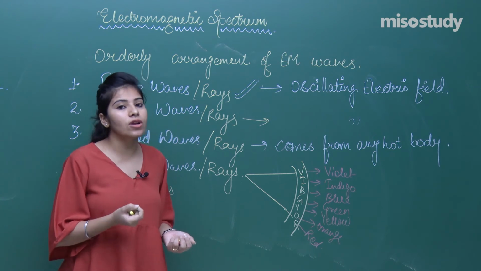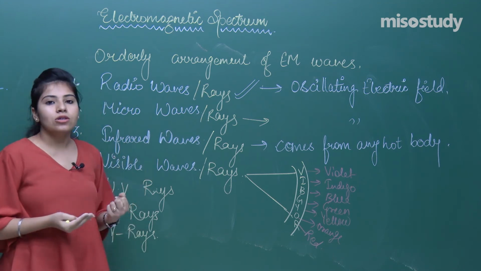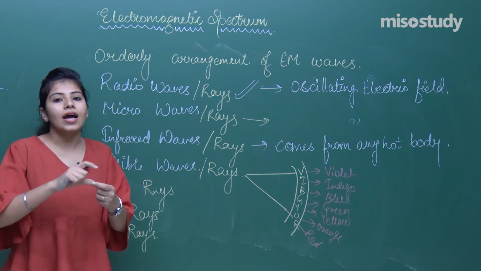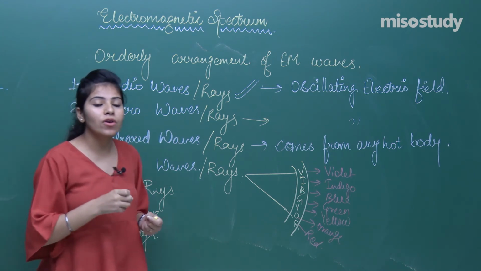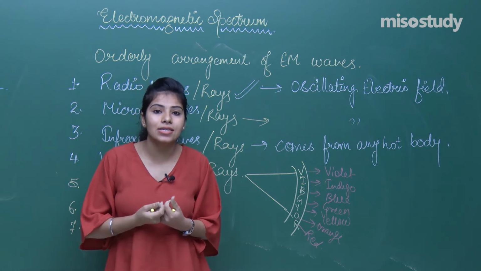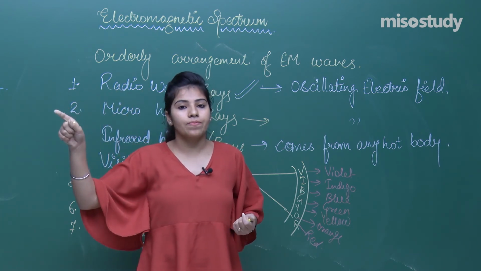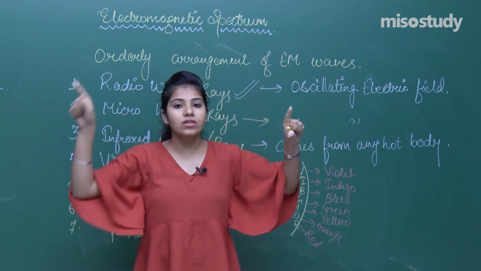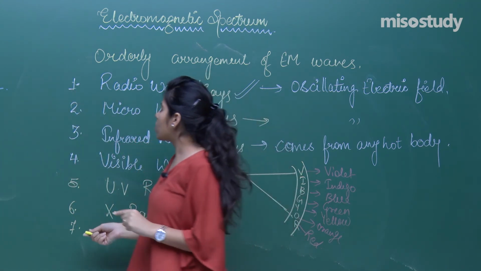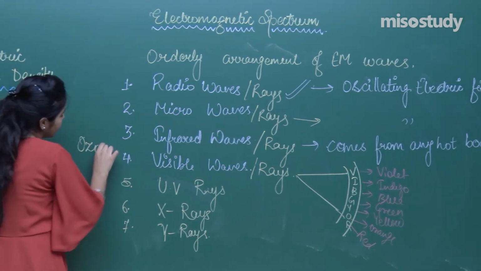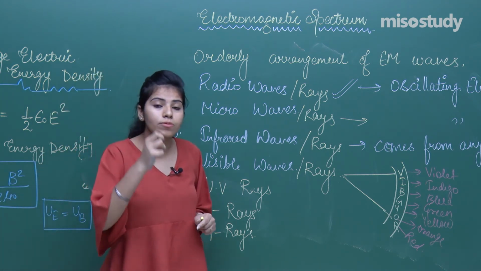These are harmful rays for our body. If I talk about the higher UV rays and the lower UV rays, these are harmful for our body because they cause cancer. We have an atmosphere, and a stratosphere layer. Above the stratosphere layer, we have an ozone layer. This ozone layer protects us from the UV rays because it absorbs all the UV rays.